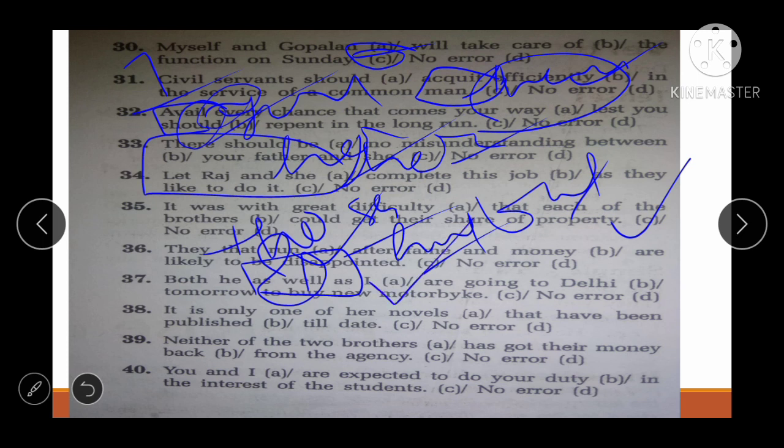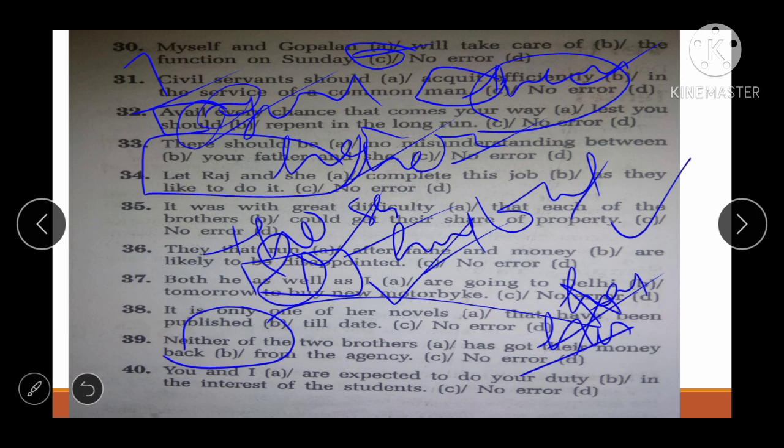नेक्स्ट है इट इज़ द ओनली वन ऑफ हर नॉवेल्स दैट हैव बीन published till date. See, friend, where is the error? It is only one of her novel that has, right, that has been. Next one is neither of the two brothers has got their money back from the agency. No error. okay, यहाँ क्या होगा, neither of the two brother has got his, right, has got his, because I told you if there are two nouns, so we will use the singular form, right, of his money back from the agency.